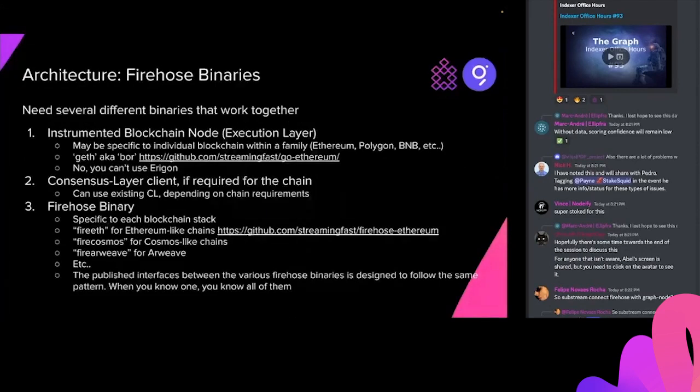So just a reminder, we've got 3 different binaries that we have to work with here inside Firehose. We've got an instrumented blockchain binary or an execution layer client. We have a consensus layer client, and we have the Firehose binary itself. Next slide.